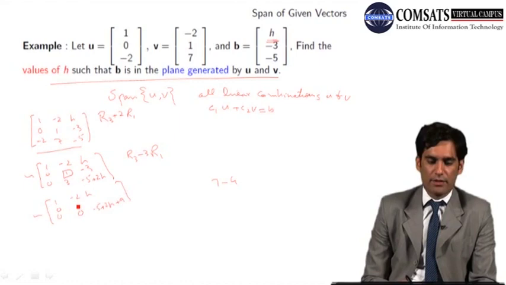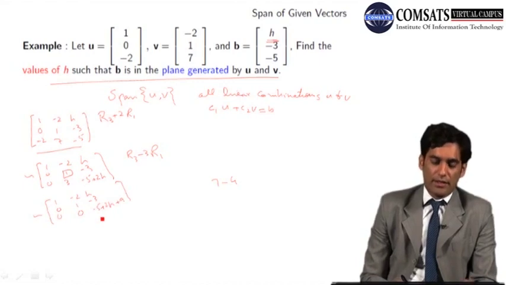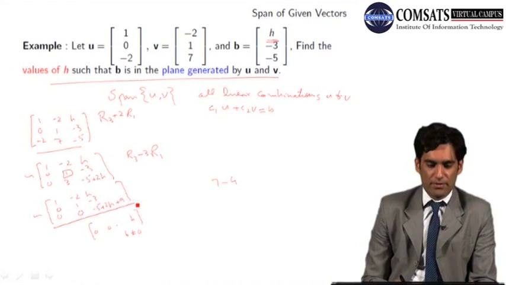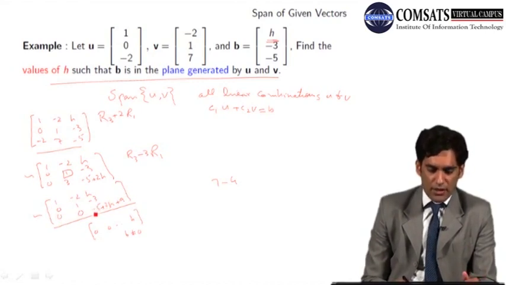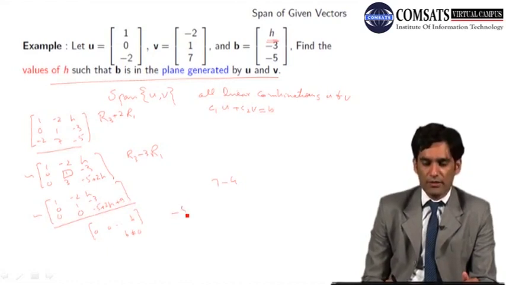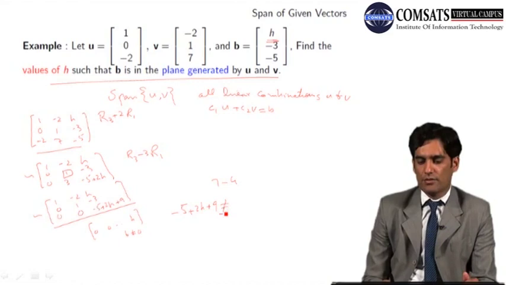हमने जो है स्टडी किया हुआ है, यहाँ पे सेकेंड रो भी जो है हम लिख लेते हैं. हमने ये थ्योरम स्टडी किया हुआ है कि अगर एचिलॉन फॉर्म में कोई भी रो आपकी इस तरह की आती है b, where b is not equal to 0, then the system is inconsistent. So we have to make that system whose augmented matrix has this echelon form consistent. It means we cannot allow this term to be non-zero. We cannot allow minus 5 plus 2H plus 9 as non-zero.